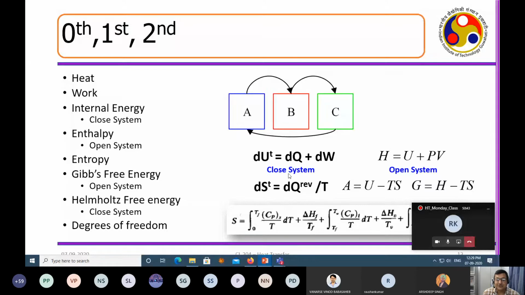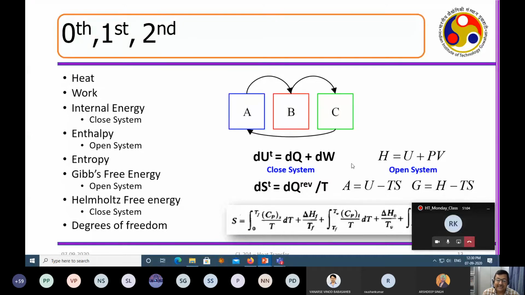The change of entropy is equal to dQ reversible by T, where Q is what? Q is the heat content. The same dQ, divided by T; this is the definition of entropy. And then we define two parameters, which are called the free energies. A is called the Helmholtz free energy and G is called the Gibbs free energy.